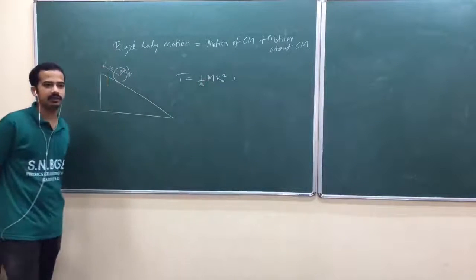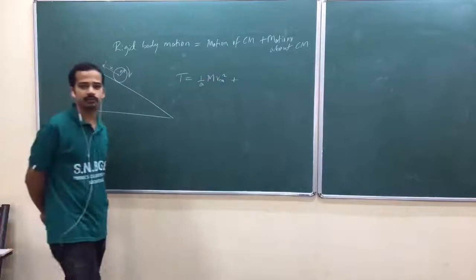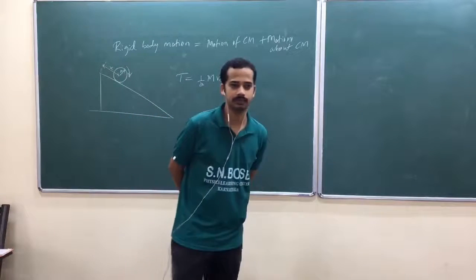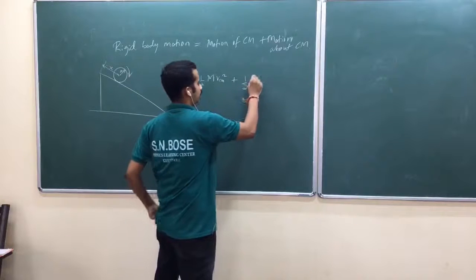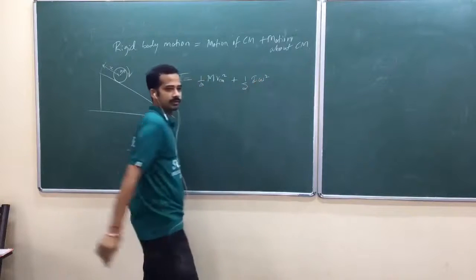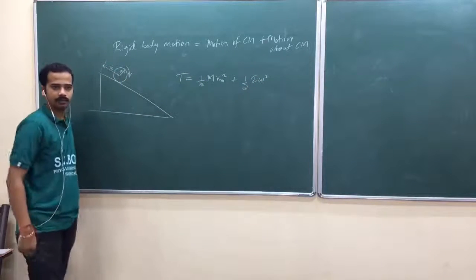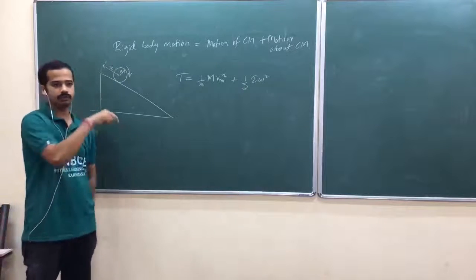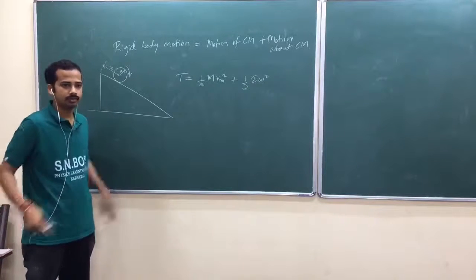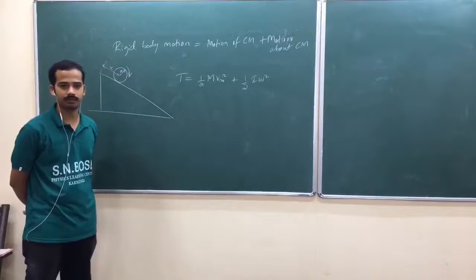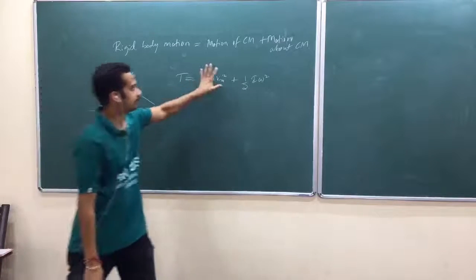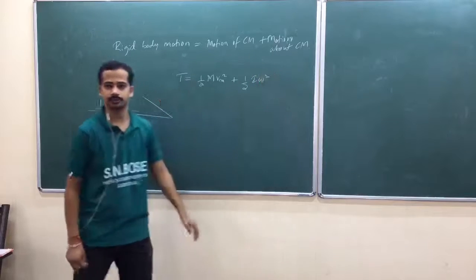So you can't feel its own translation motion because you are in that frame. Am I right? That's why you can have half I omega square kind of thing, because you can feel only rotational motion when you sit on center of mass, because you are moving along with that one. You can't feel its own linear motion. Is that okay? So again, this is motion of center of mass. This is motion about center of mass.